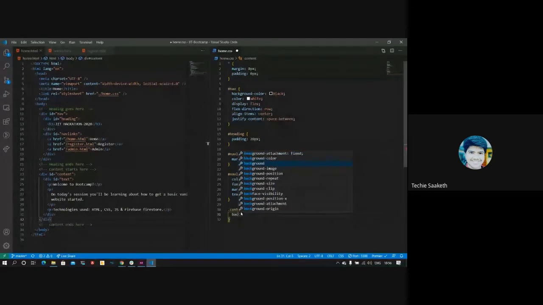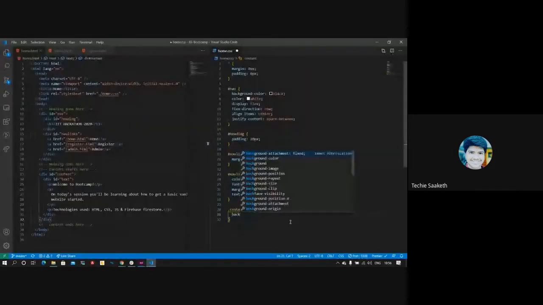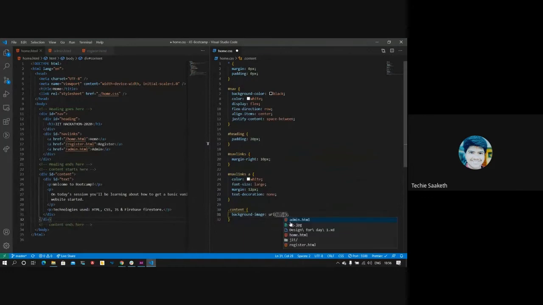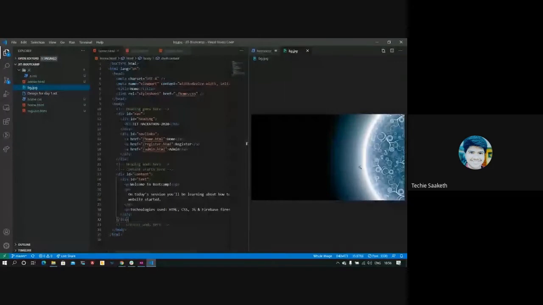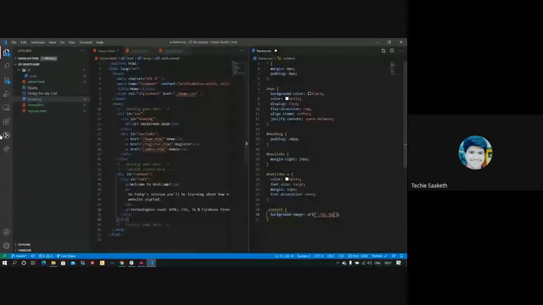Since we need to have a background image, there's a property called background image, which we can set using URL. There is a bg.jpg in my current directory, which is that image, so we can use that image to set our background. All these assets will be shared later. So now let's see how it looks.